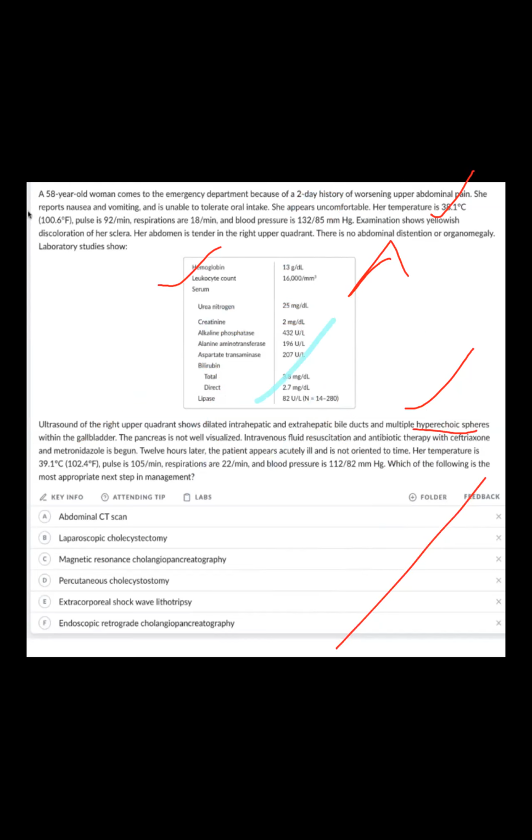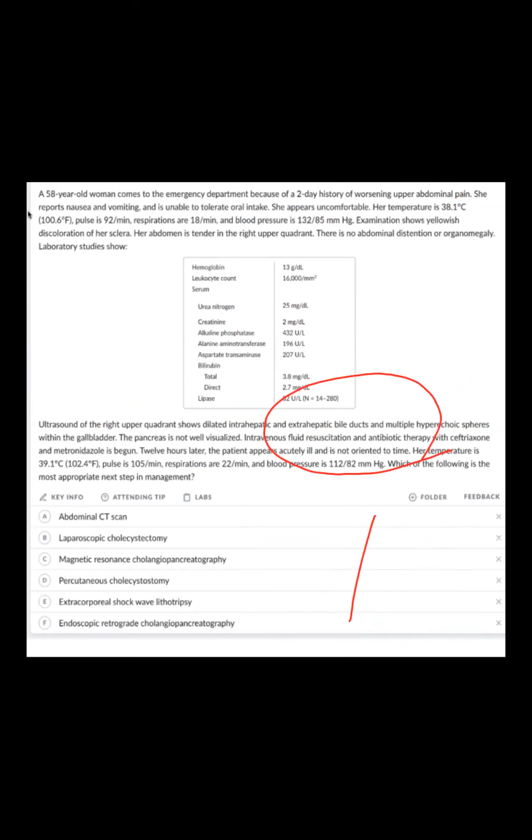There is obstruction in the bile duct, extrahepatic and intrahepatic. And you have already given an antibiotic and fluid. So what will you do? Is there any role for abdominal CT? Do the excluding method. Is there any role for CT?